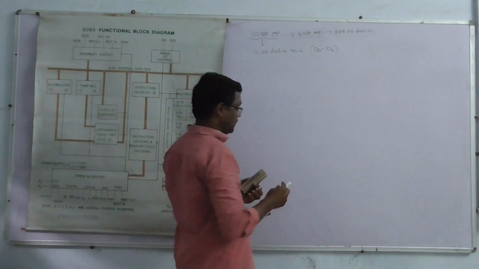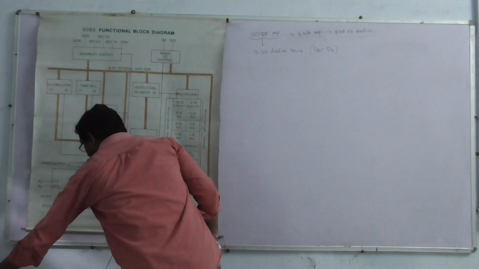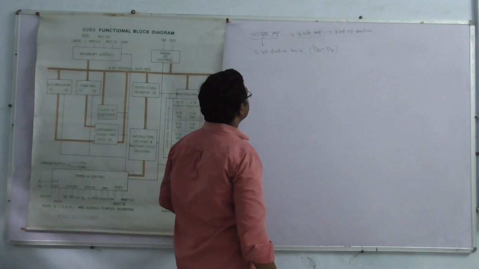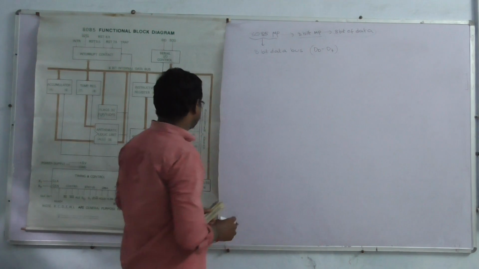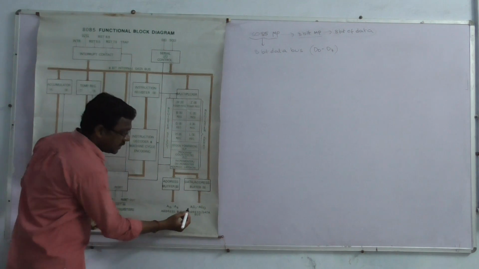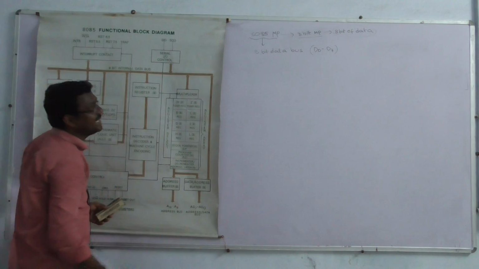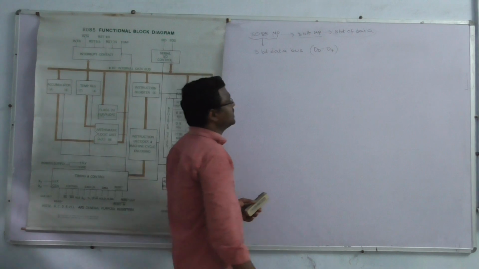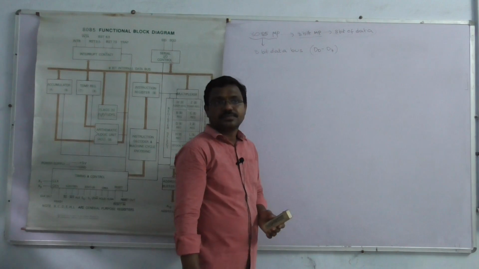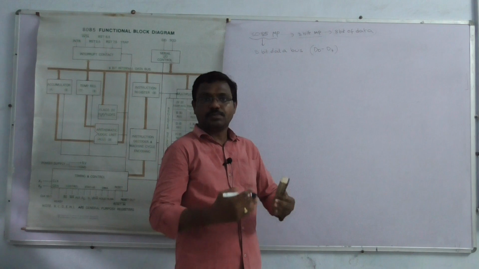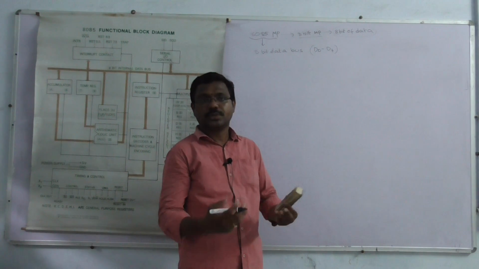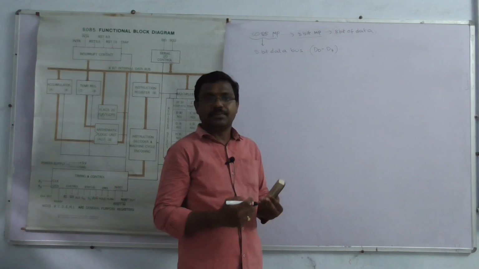D0 to D7. Further, the microprocessor consists of 8 data buses, D0 to D7. D means data buses. What is a bus? It carries information from one part to another part. Then it is known as a bus.